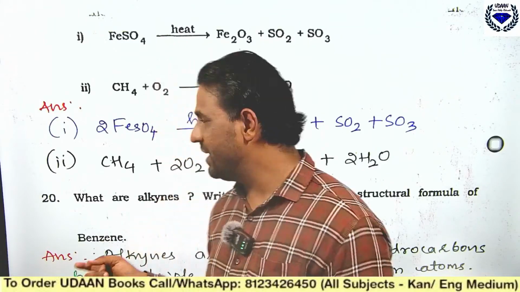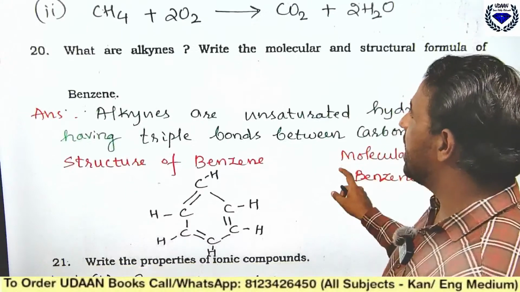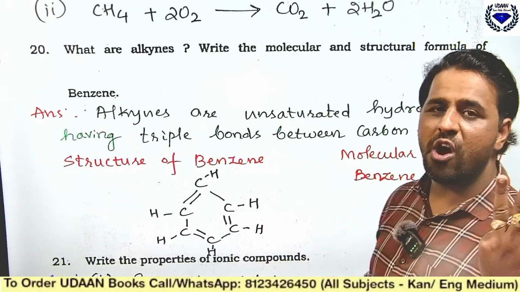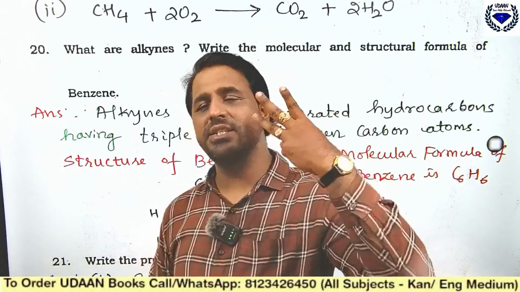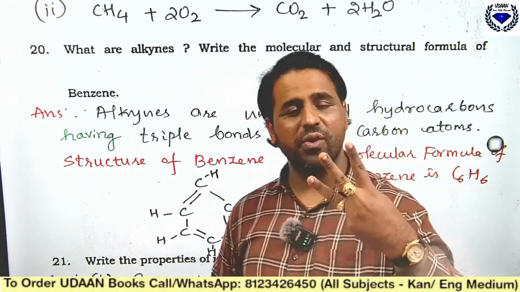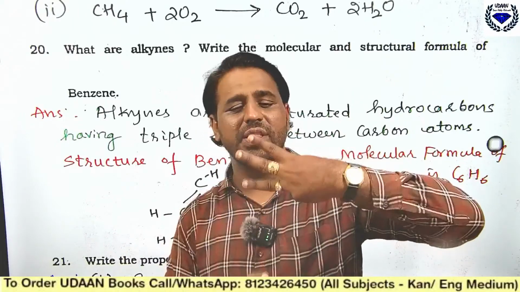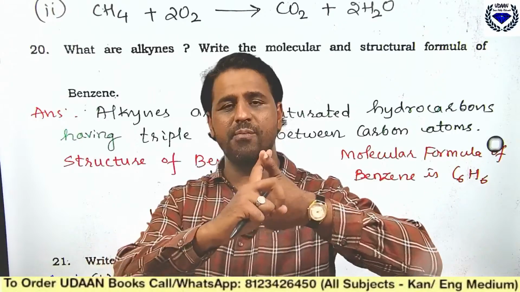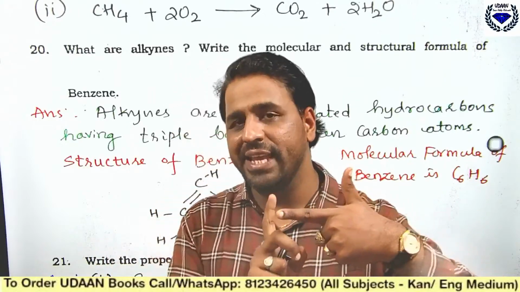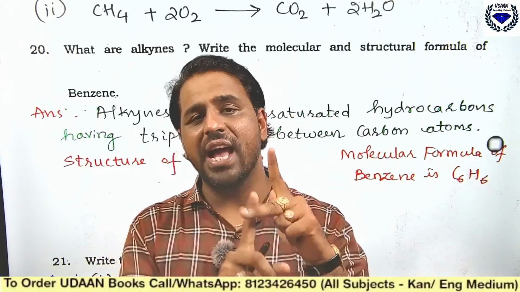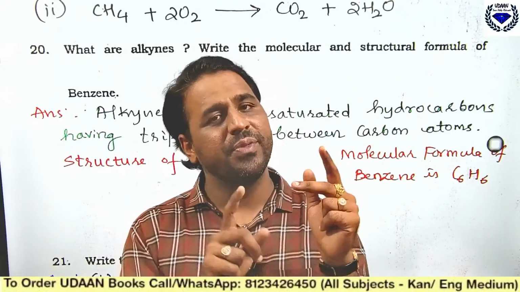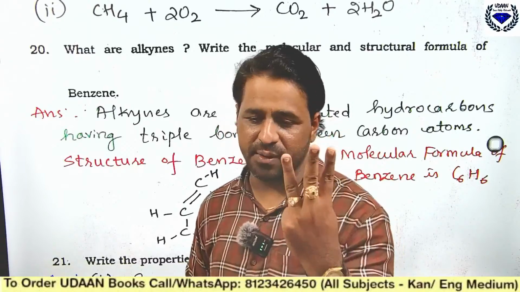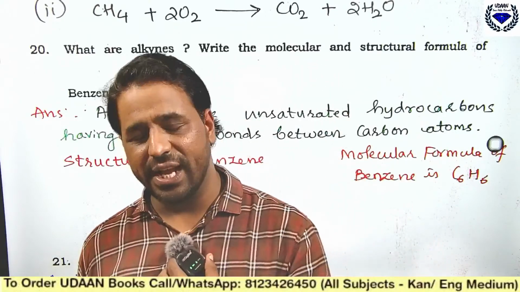Yes, next coming to: what are alkynes, and write the molecular and structural formula of benzene. You know alkynes are unsaturated hydrocarbons which have a triple bond between the carbon atoms. Remember, if it is alkane, ANE, it is a single bond. If it is alkene, ENE, it is a double bond. If it is alkyne, YNE, if the last root word is YNE, it is a triple bond. I hope you people are connecting to me.